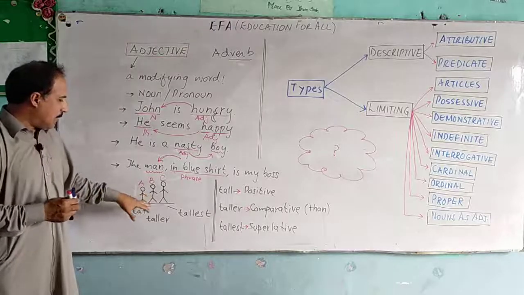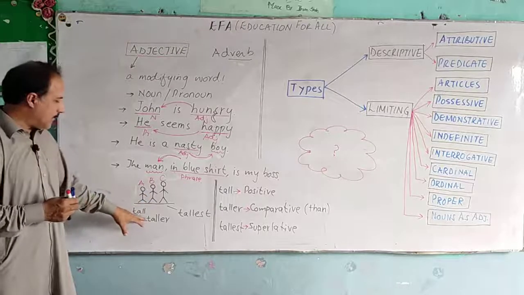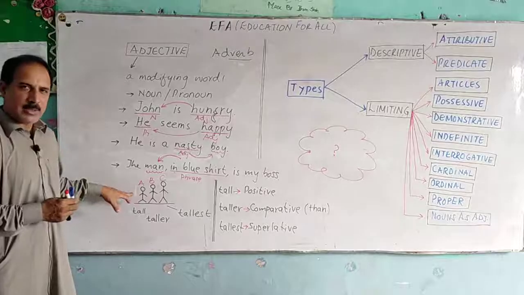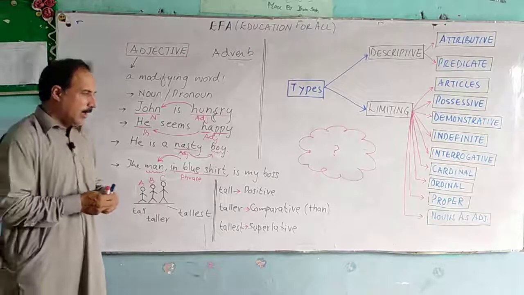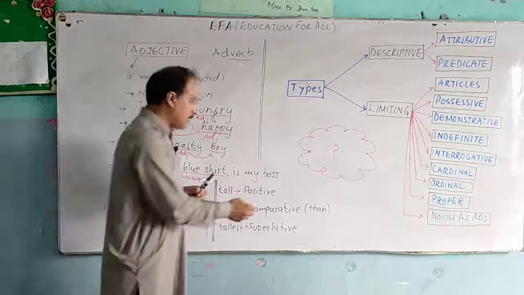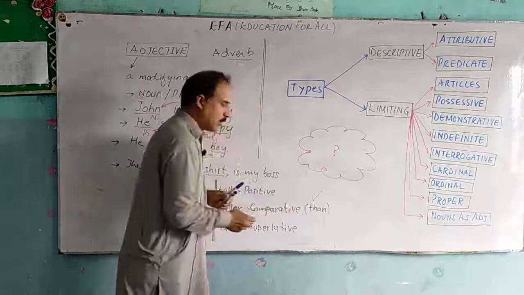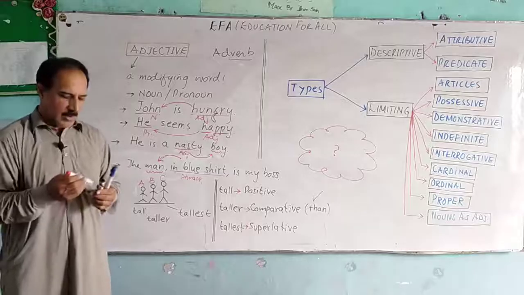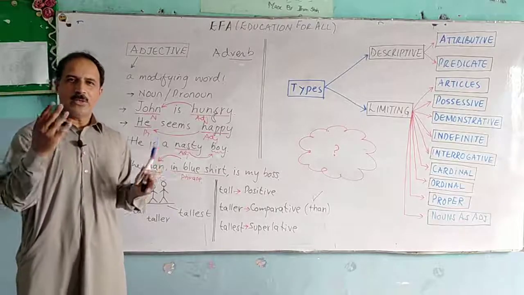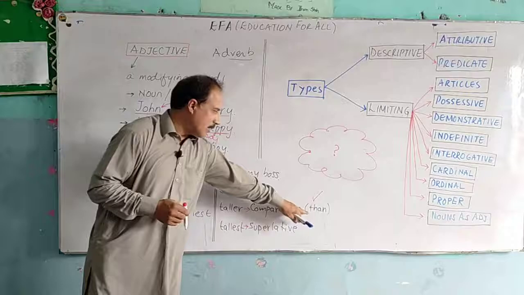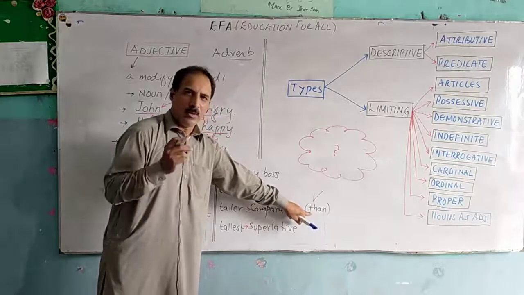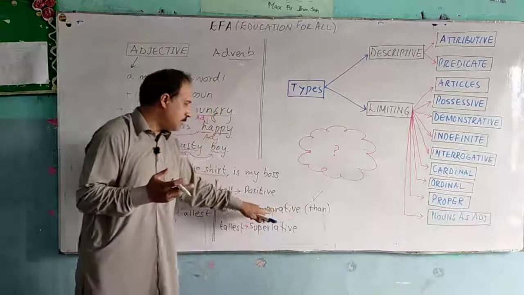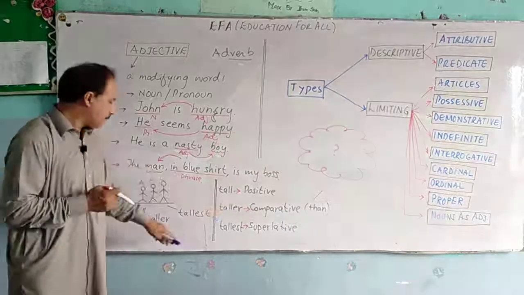So Mr. A is tall, but Mr. B is taller than Mr. A. And an important point to be noted here is that I have used the word than for comparative degree. So when you draw comparison between two things, you use than, a preposition, to make the comparison.